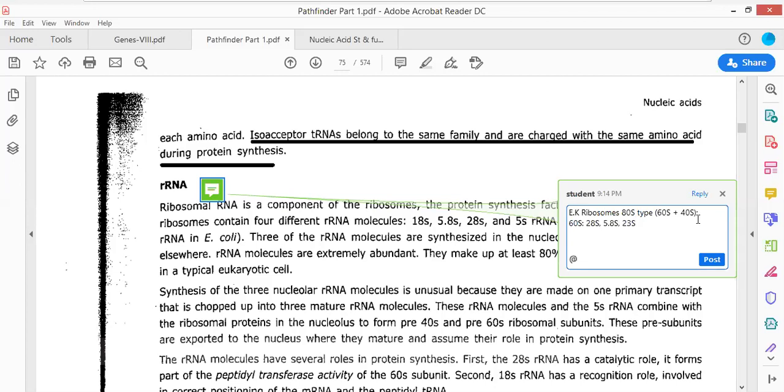Whereas the smaller subunit which is present is referred to as 40S. 40S is actually made up of 18S. Okay, this is how 40S is being made.